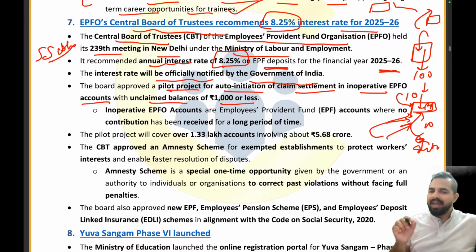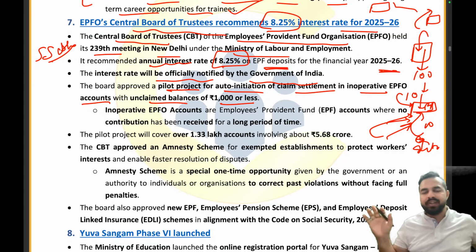And that is why, see, for the people who already have a very low salary, any amount is really very important, and that is why a particular step has been approved by the board. The board says that we will have the auto initiation of the claim settlement: all such EPFO accounts which have an amount of rupees 1000 or less, we will be settling this amount, right? We will be giving that amount back to the person, because the person has just forgotten it, or doesn't know how to avail that benefit, or is not aware of how exactly to take that amount. So we are ensuring that these 1000 rupees or less that are in your EPFO account, please take it. So that's how we will be able to close these accounts, right?